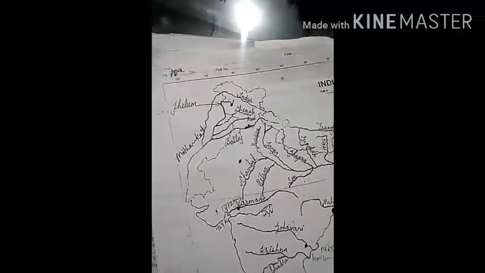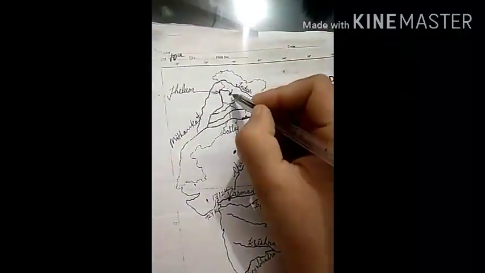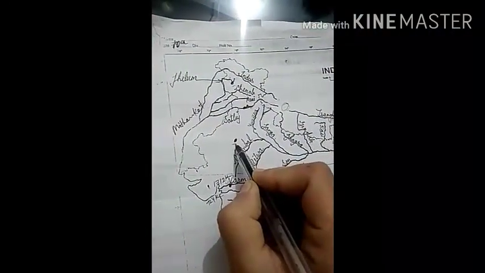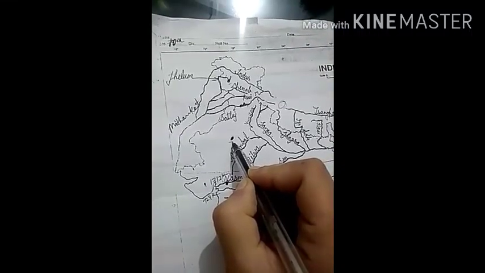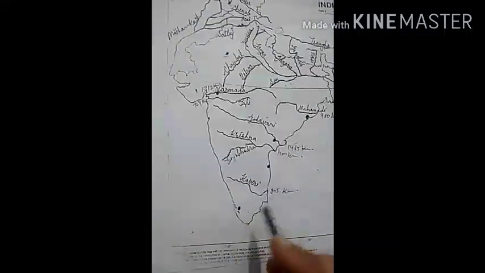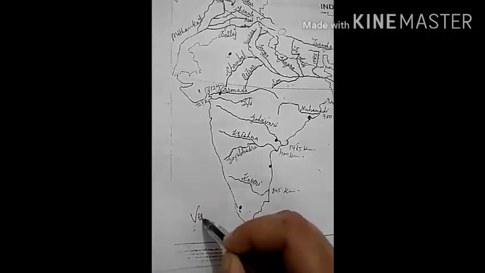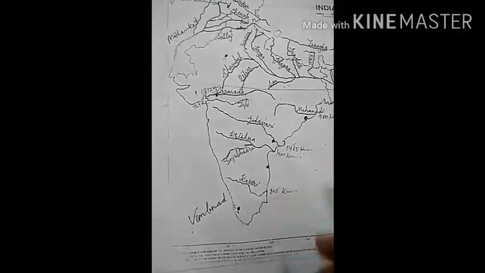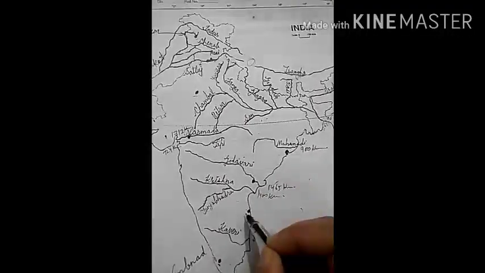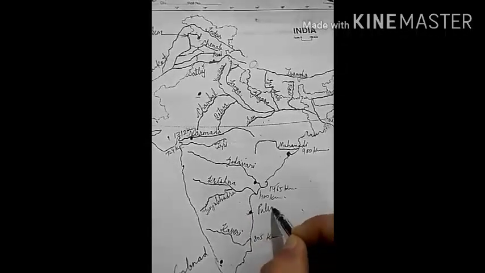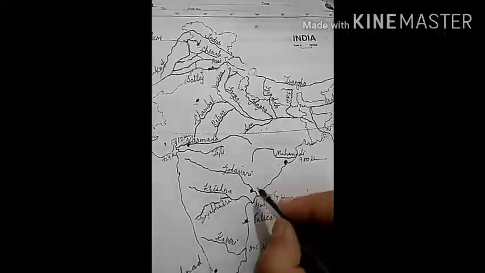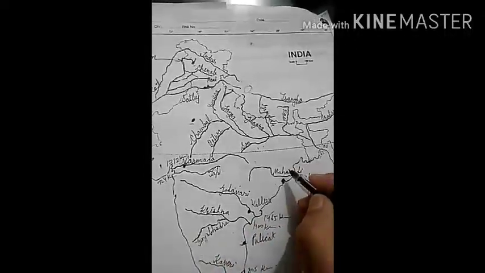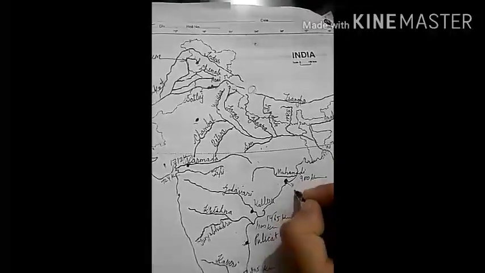Here I show you the main lakes of India. This is Vular Lake. In Rajasthan there is Sambhar Lake. It is a salty water lake and is used to prepare salt. This is Vembanad Lake, the main lake of Kerala. Pulicat Lake, Kolleru Lake, Chilika Lake in Odisha.